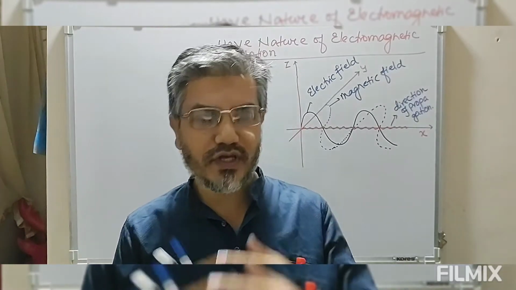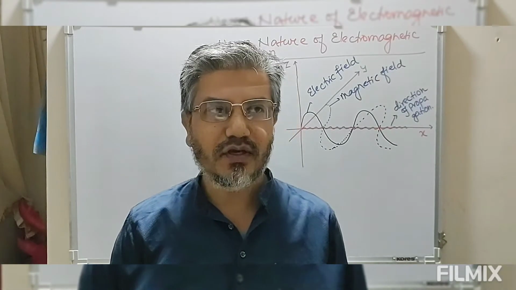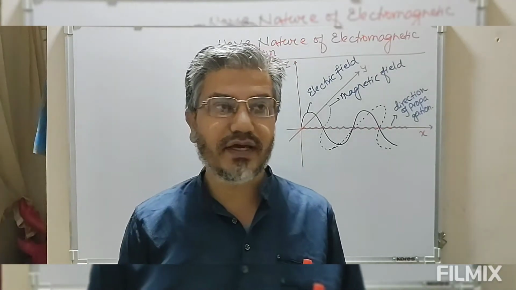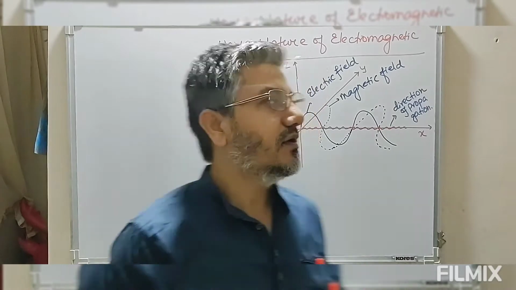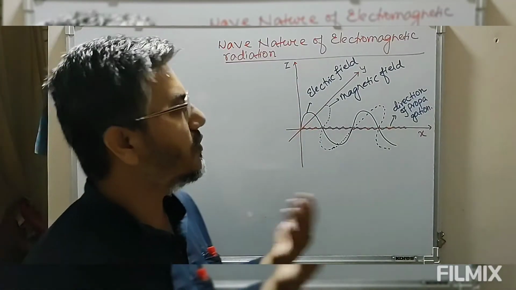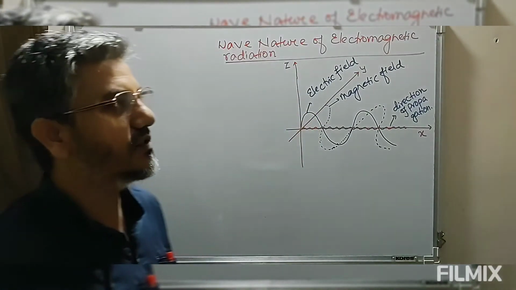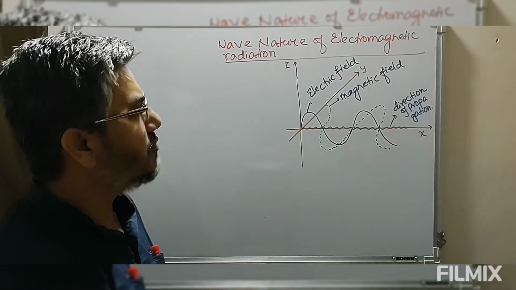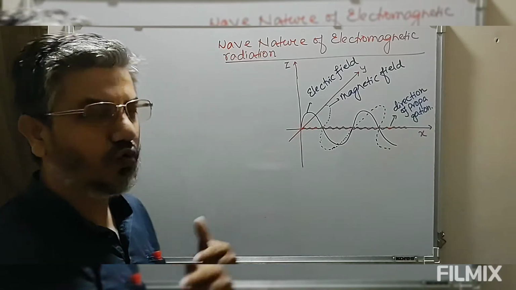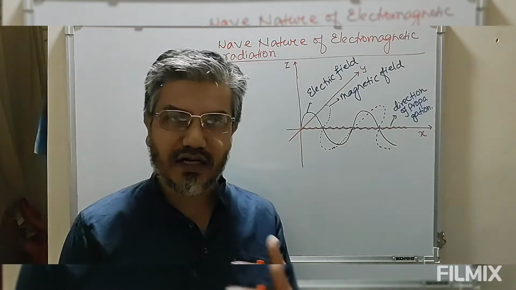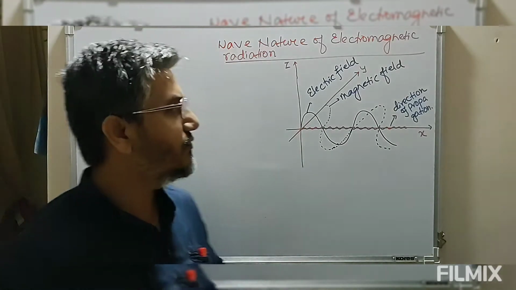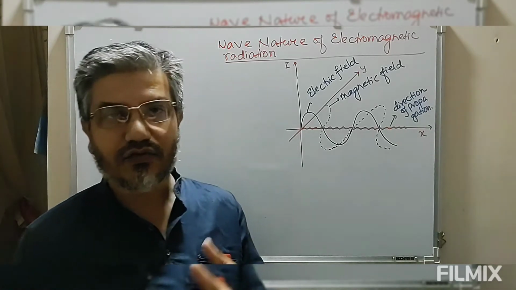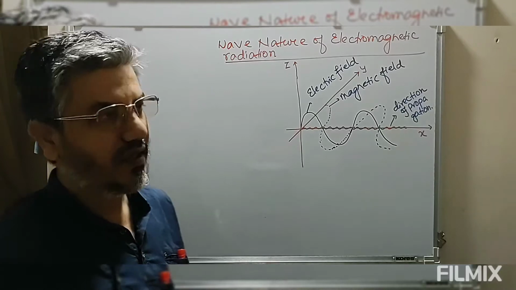So where we have used this term, we are going to take up the wave nature of electromagnetic radiation. First of all, let me define what electromagnetic radiation is. Electromagnetic radiations are those radiations which are associated with an electric field component and a magnetic field component during propagation.